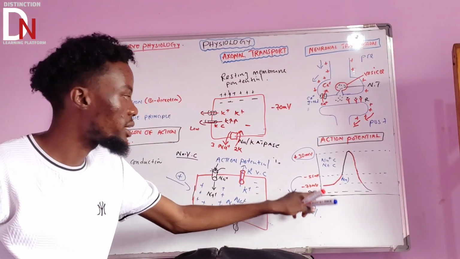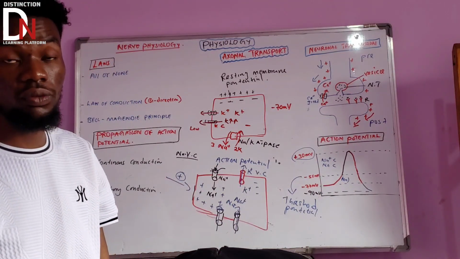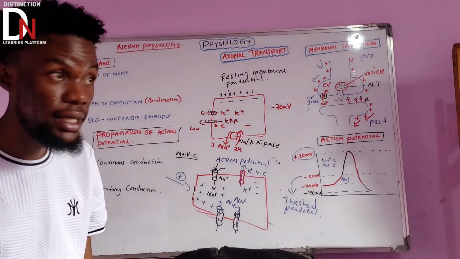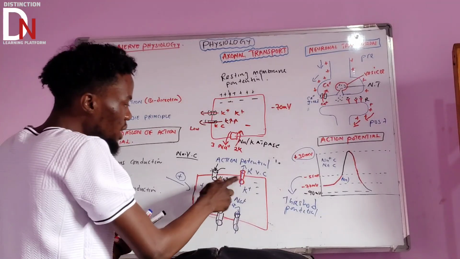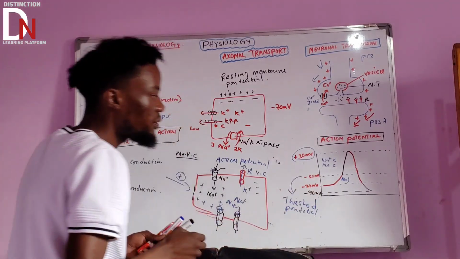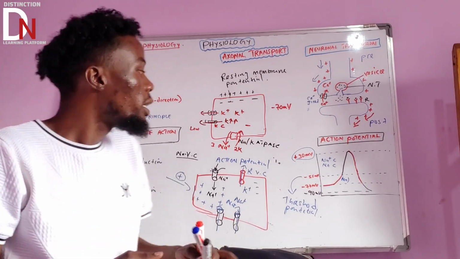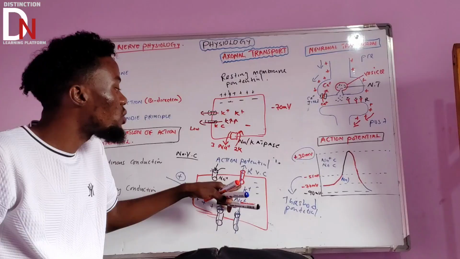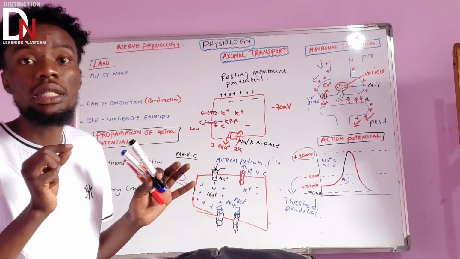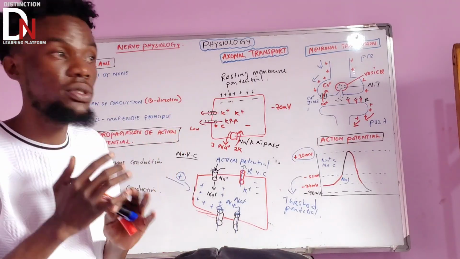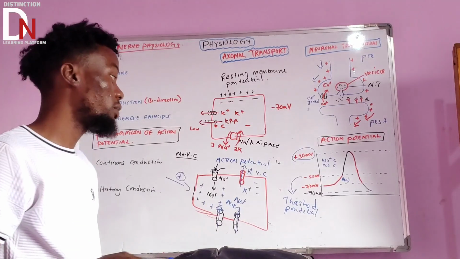Now the question you can ask is why is it passing the resting membrane potential? Because that's the normal voltage of a cell that is not stimulated. Why does it do that? The reason is this: the moment you hit negative 70, we expect the potassium channels to close. But it will take time for these potassium channels to close. These voltage gated potassium channels are very, very slow when it comes to closing. No wonder it will pass through negative 70 and reach up to negative 90.